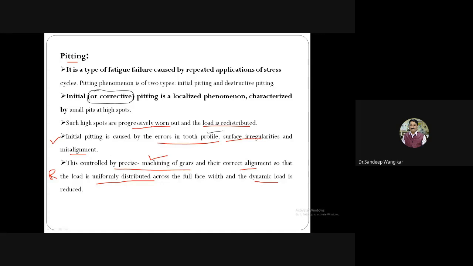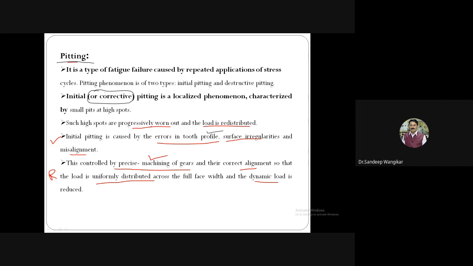If we take action well in advance, when we come to know that initial pitting has started, by precise machining of the gears and correct alignment, then whatever initial pitting was there will remain as it is and will not progress, and further initial pitting can be stopped by machining. So this is corrective pitting.